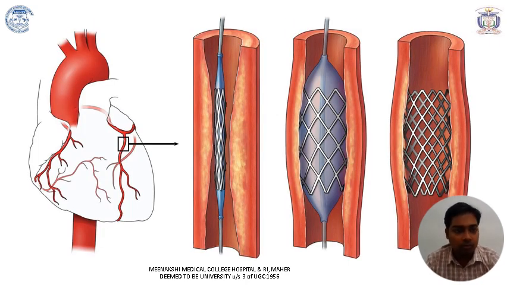This is an example of a coronary artery, in which this is a picture showing the blockage through which a stent is passed, and initially it undergoes balloon dilatation followed by stent placement, thereby which the coronary will achieve reperfusion.